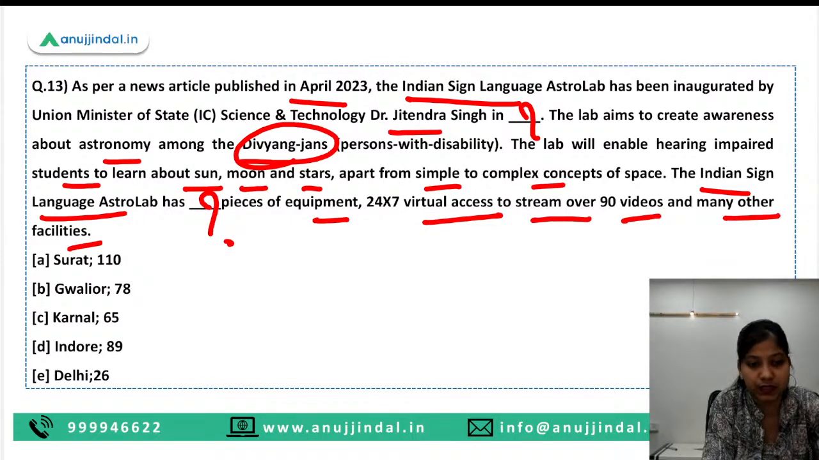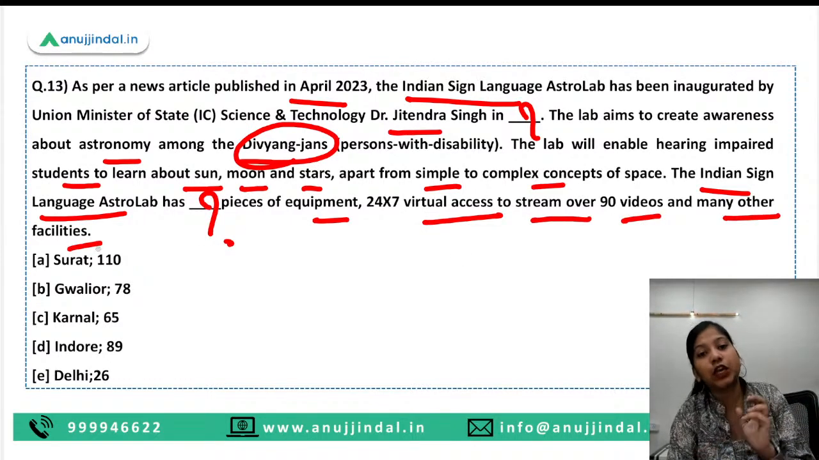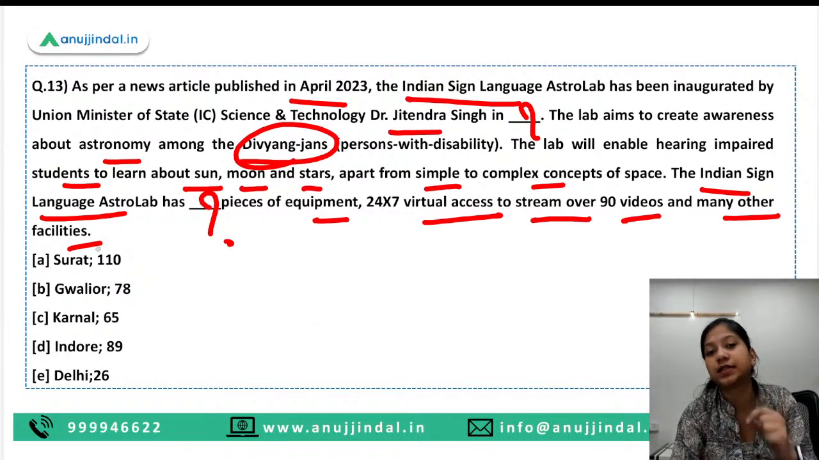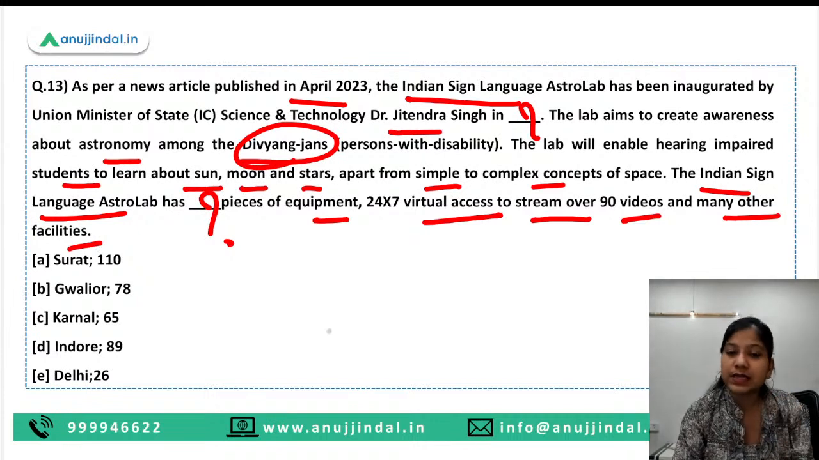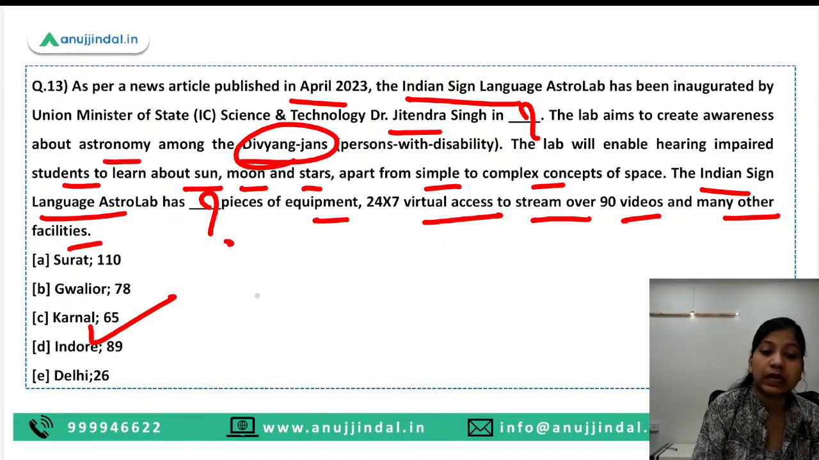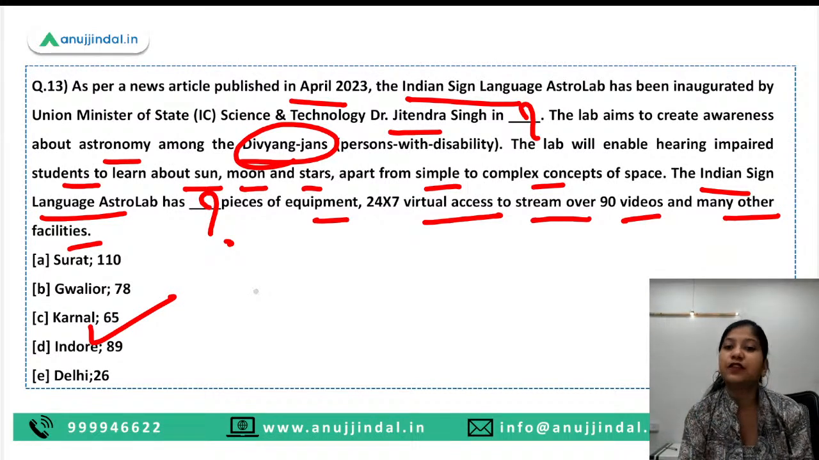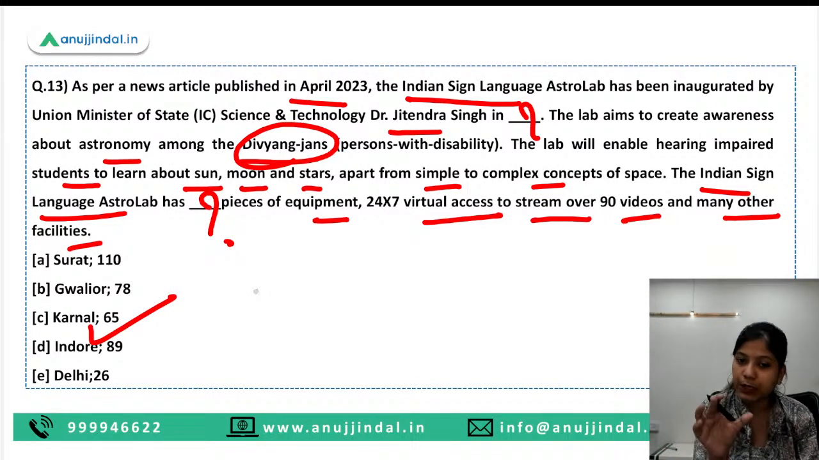and many other facilities. So basically the question is asking you, where was this astrolab established and how many equipments does this astrolab have? So what is the right answer? The right answer is option C. Karnal, Haryana is the location of this particular astrolab and 65 equipments are there in this particular lab.